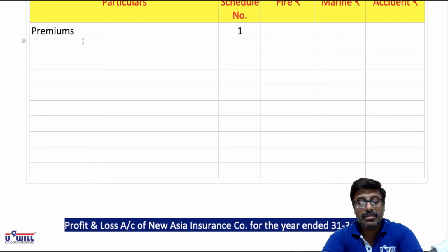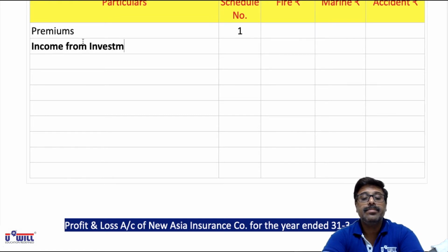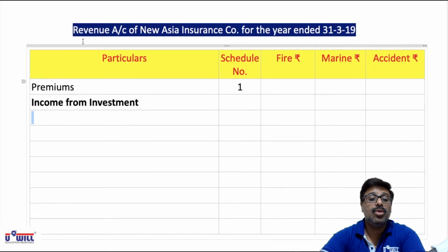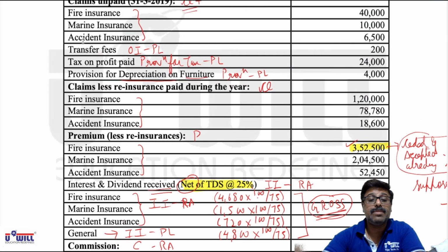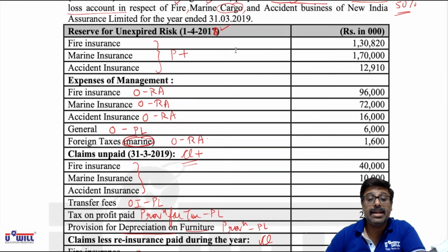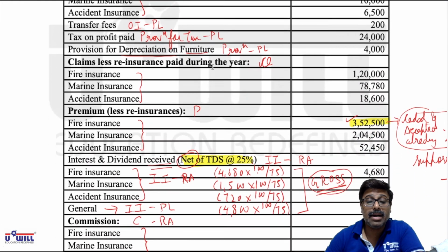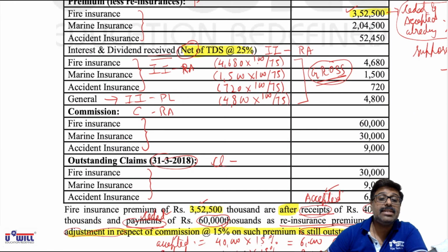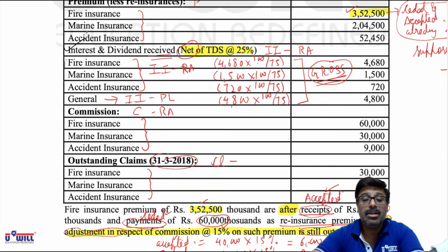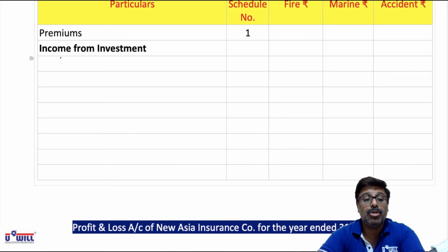Then after premium, income from investment. Now we have to show it here itself. All of you see here what the incomes from investment are: items marked as II and RA. This interest and dividend received we have. So all of you write down interest and dividends received, and in bracket write gross amount.